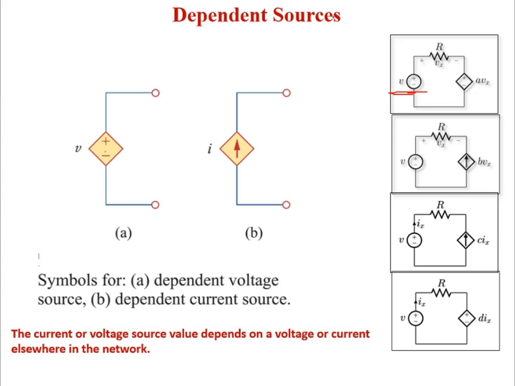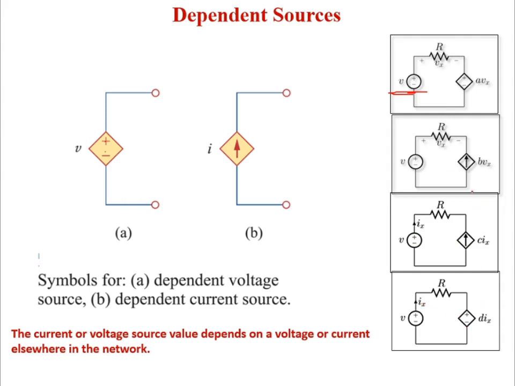What is a dependent source? This is the analogy for the voltage, and this is the analogy for the current dependent source. Actually, what do you mean by dependent source? It is an element in the network which will be dependent on the voltage or current in the network. It consists of four types: voltage controlled voltage source, voltage controlled current source, current controlled current source, and current controlled voltage source.